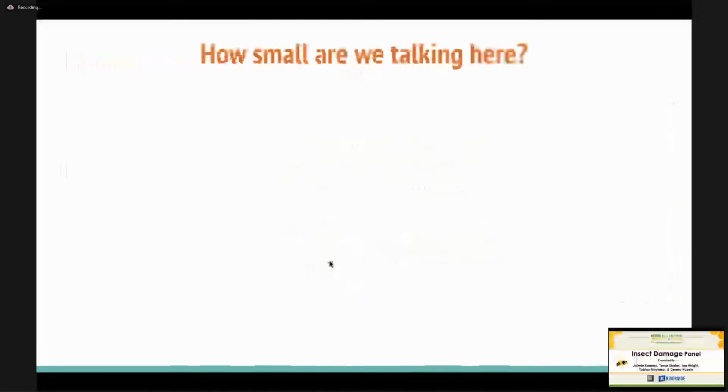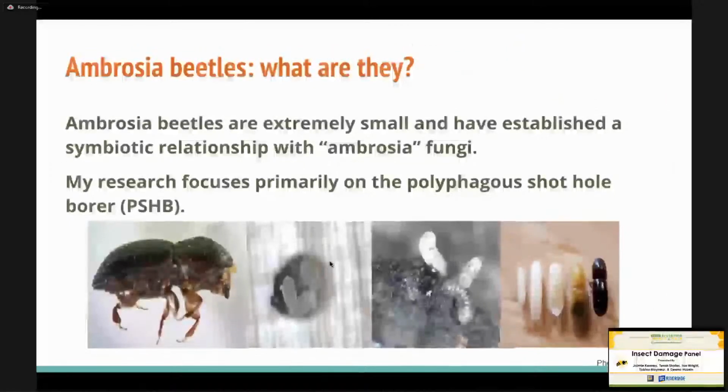Now, my pest that I'm studying falls under the group of ambrosia beetles. You might ask yourself, what are they? Well, ambrosia beetles are extremely small and have established a symbiotic relationship with ambrosia fungi, which is why they're called ambrosia beetles. And my main research focuses on the Polyphagous shot-hole borer, or we'll give it the acronym PSHB.